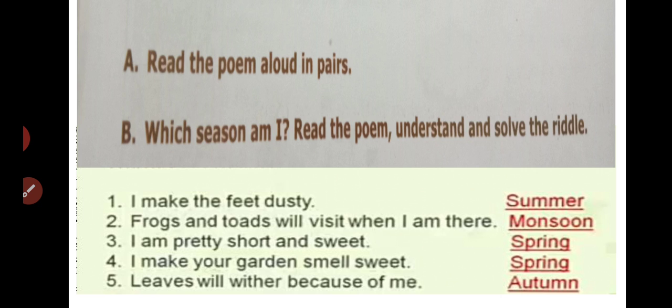Very good. I make our garden smell sweet. Who am I? Yes, spring season. I am making our garden smell sweet. Okay. Leaves will wither. Here you see the word wither. Wither means fall down. Leaves will shed. So leaves will fall. Here wither means fall. Leaves will fall because of me. Who am I? I am autumn.